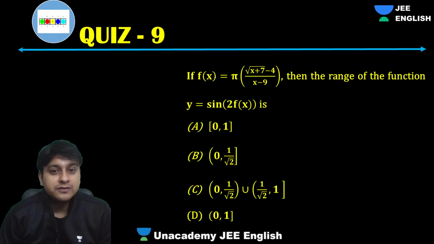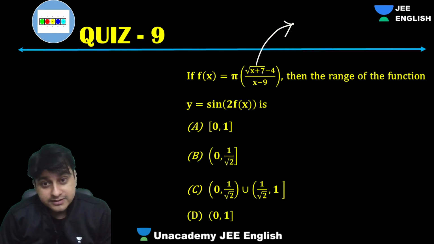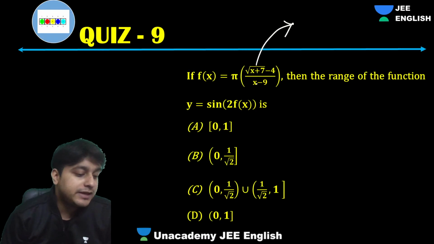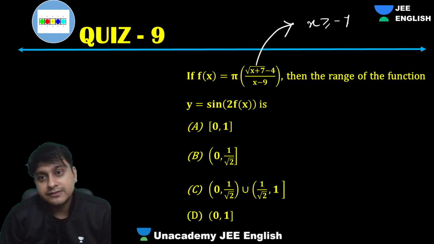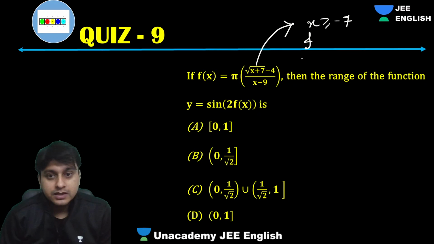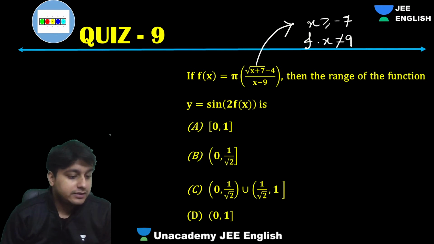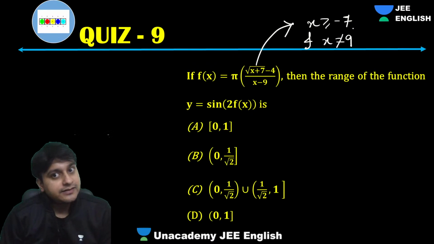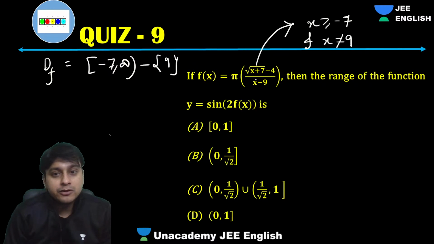First, if you look at the domain of this function, you will say what? Inside the root, it will never be negative, right? Can this be negative? No. So x plus 7 has to be greater than or equal to 0. We'll say that x is greater than minus 7, and x should not be 9. So the domain of f is minus 7 to infinity except 9, because 9 will make the denominator 0.